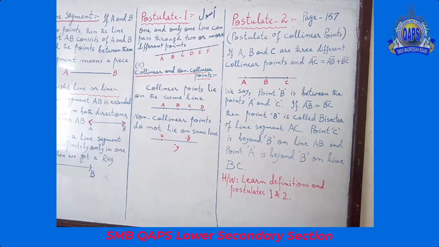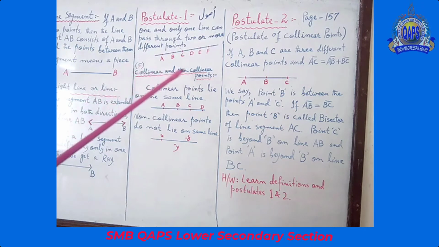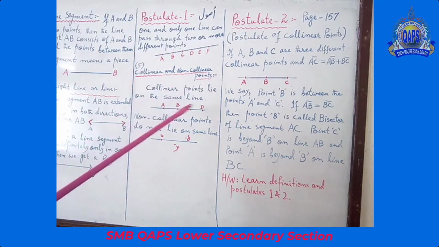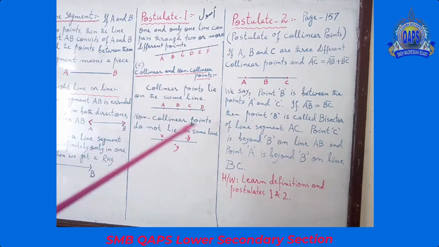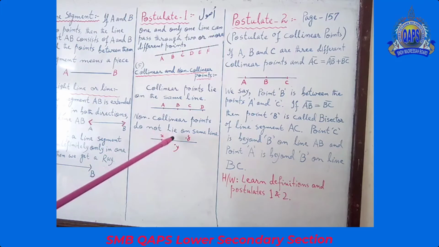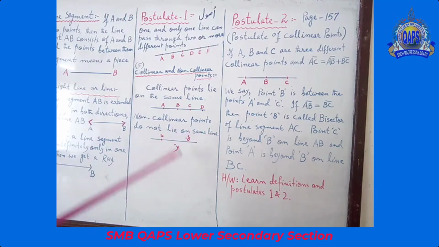And now read the definition. All of you open your book, page number 156 and 157. Collinear and non-collinear points. Collinear points lie on the same line. You see the example? Non-collinear points do not lie on the same line. Look at this.